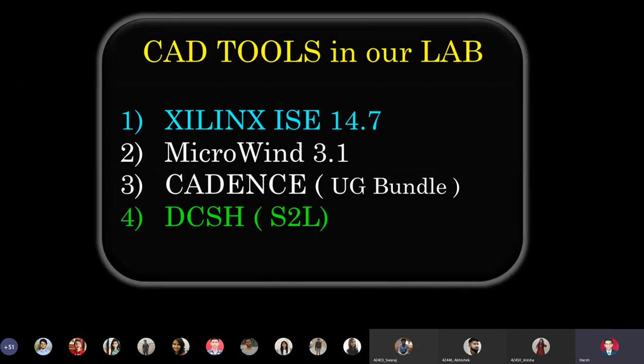As mentioned earlier, ISE 14.7 is a synthesis tool, pair tool, and also floor planning tool. So it is in a separate category, so blue color. Microwind and Cadence are layout editors and parasitic extraction tools. So I put them in second category. So both of them have white color, and DSCH is in green color.